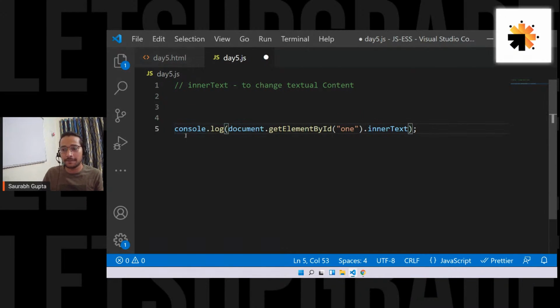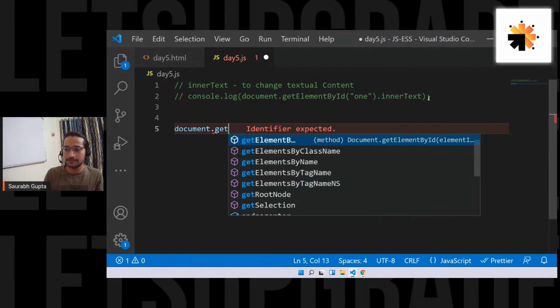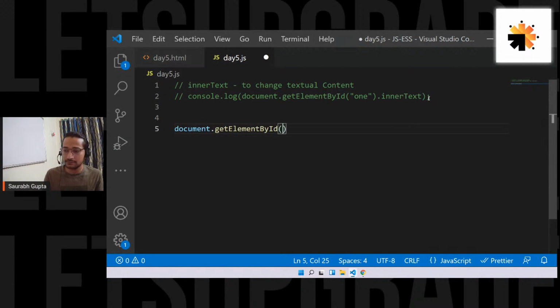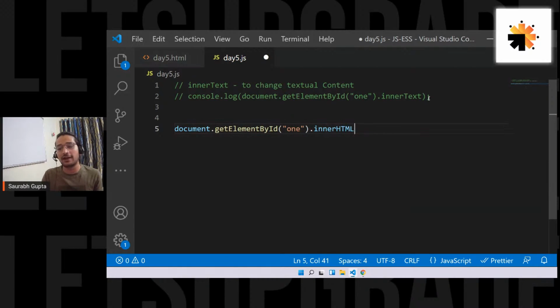Simple, easy. Now let's move ahead to the next one. The next property that we can use for manipulation. So this is one way of manipulating textual content. Now let's again fetch the element, that is basically getElementById 1. Again, it will get me the element, right? We understand that, right, everyone? So now there is one more property called inner HTML. Now, what is the difference between inner text and inner HTML? Let me show you that.